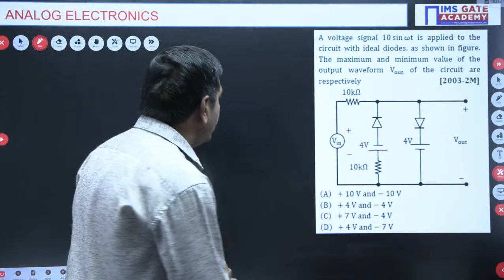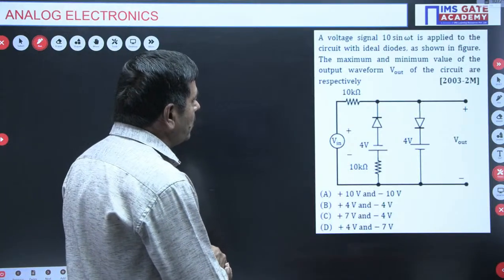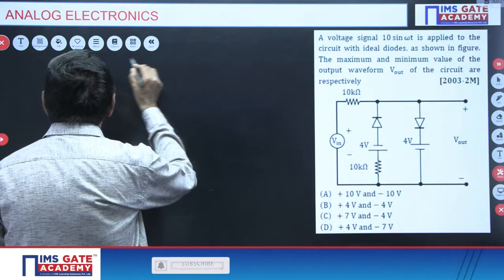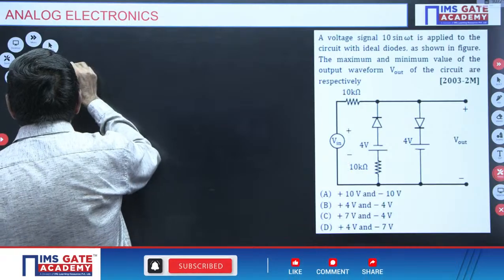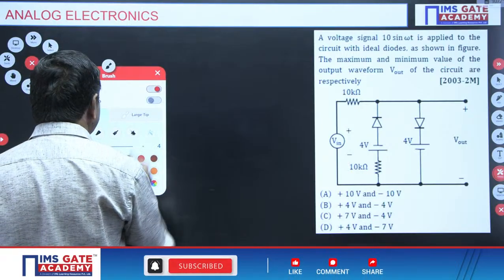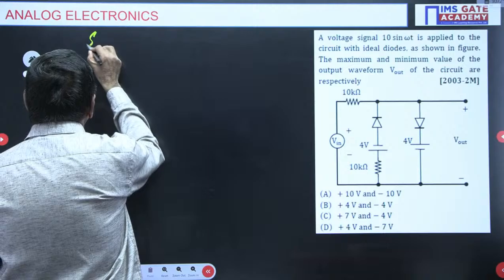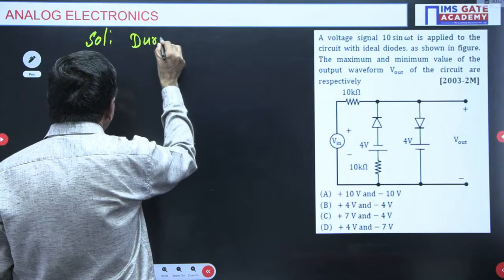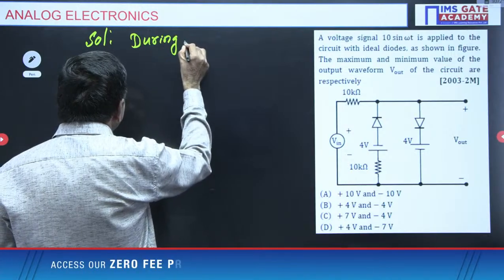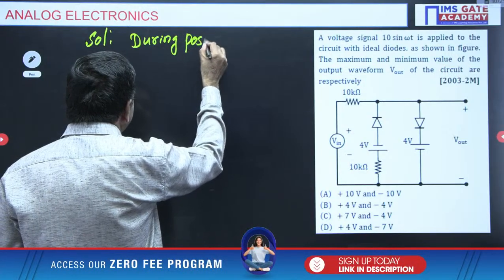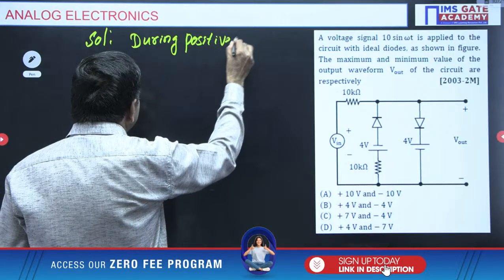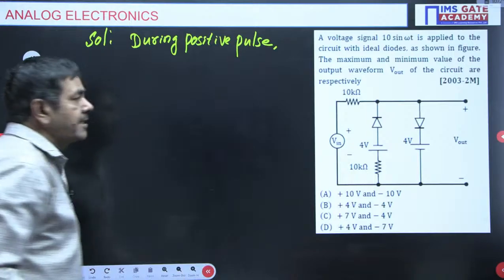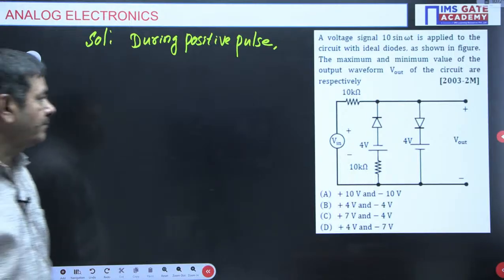But if you want to get V out, V max, during the positive pulse you must do it like this. During the positive pulse, I want to check which diode is on and which diode is off.